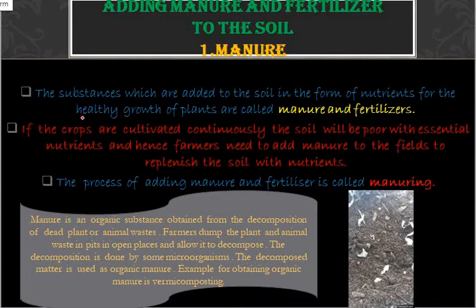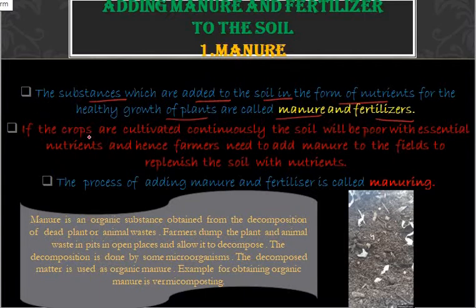Now what is manure, or what is called manure? The substances which are added to the soil in the form of nutrients for the healthy growth of plants are called manure and fertilizers. The manure and fertilizers are nothing but the essential nutrients which are added to the soil for the healthy growth of plants.